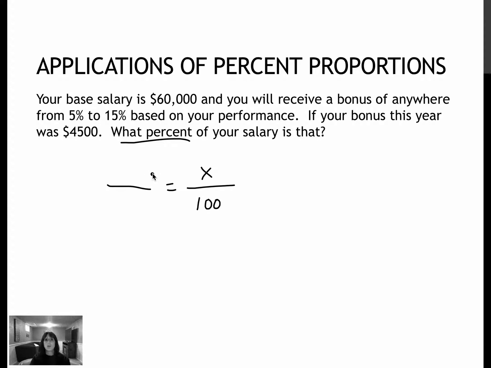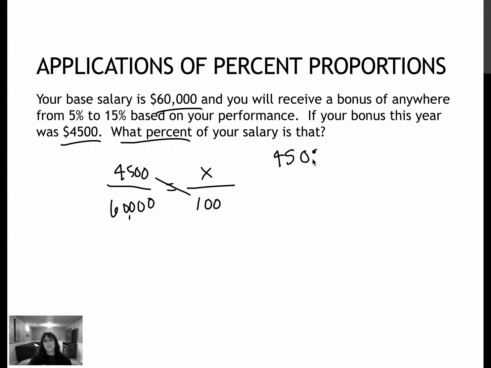So the part of the salary would be the 4,500 because that's part of the 60,000 that is the whole of my salary. So this is the part of my salary that will be added, and this is the whole of my salary. So 60,000 is equal to the 100%. So to solve, I would of course cross multiply.